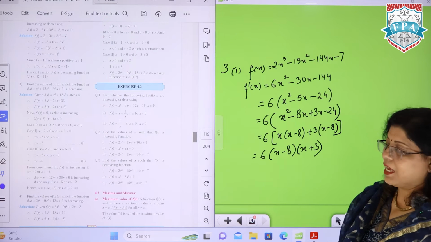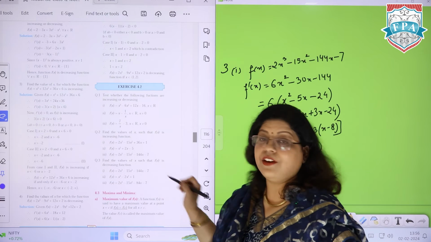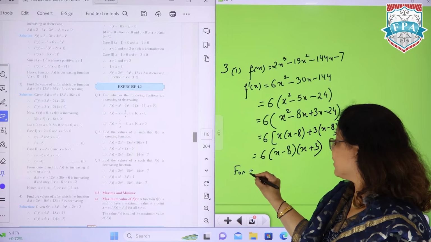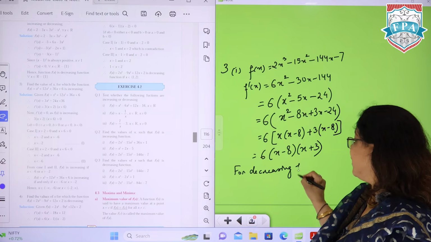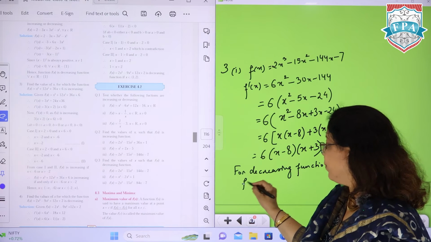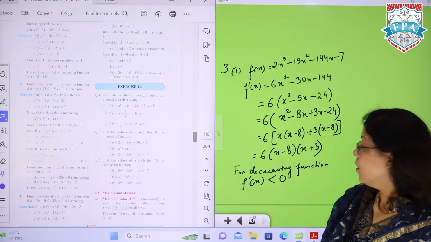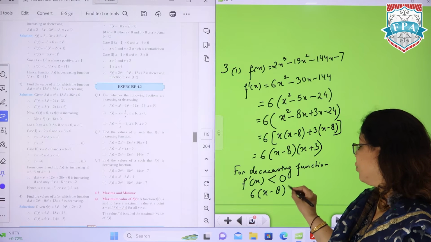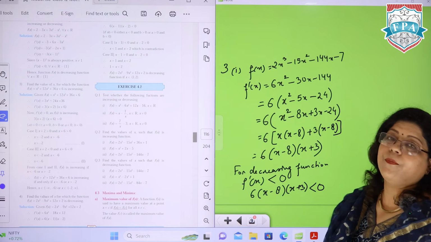Once you come to this answer, now you have to give the answer for which it is decreasing. Now for a decreasing function, what is the case? For a decreasing function, f dash x should be less than 0. So this value 6 into x minus 8 into x plus 3 should be less than 0.